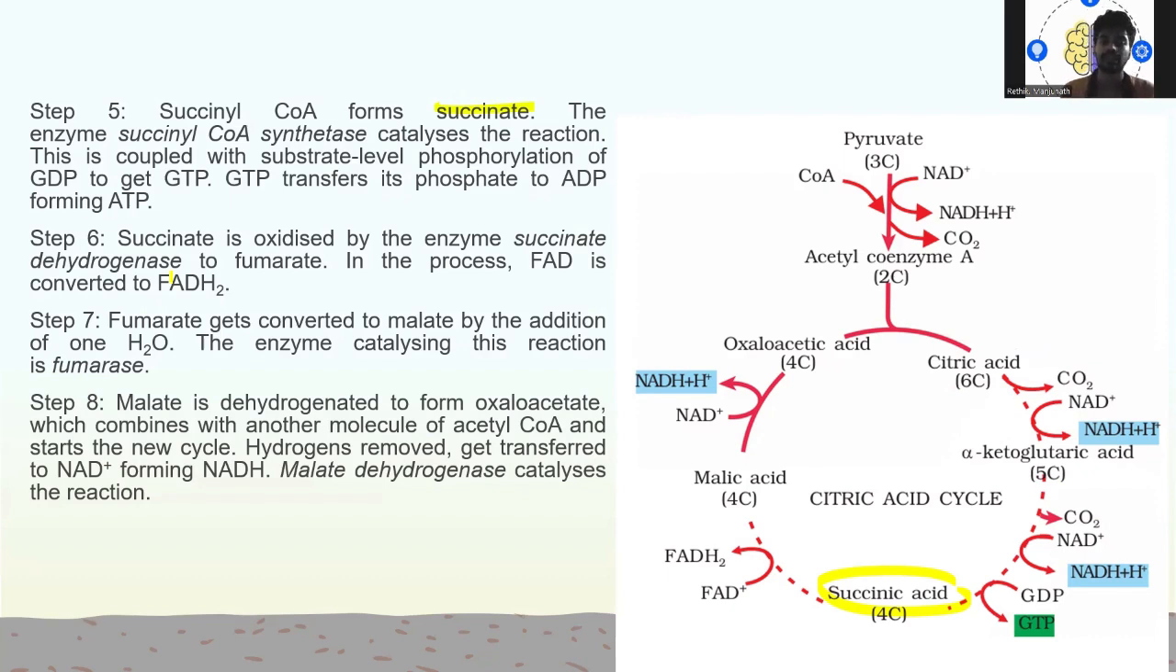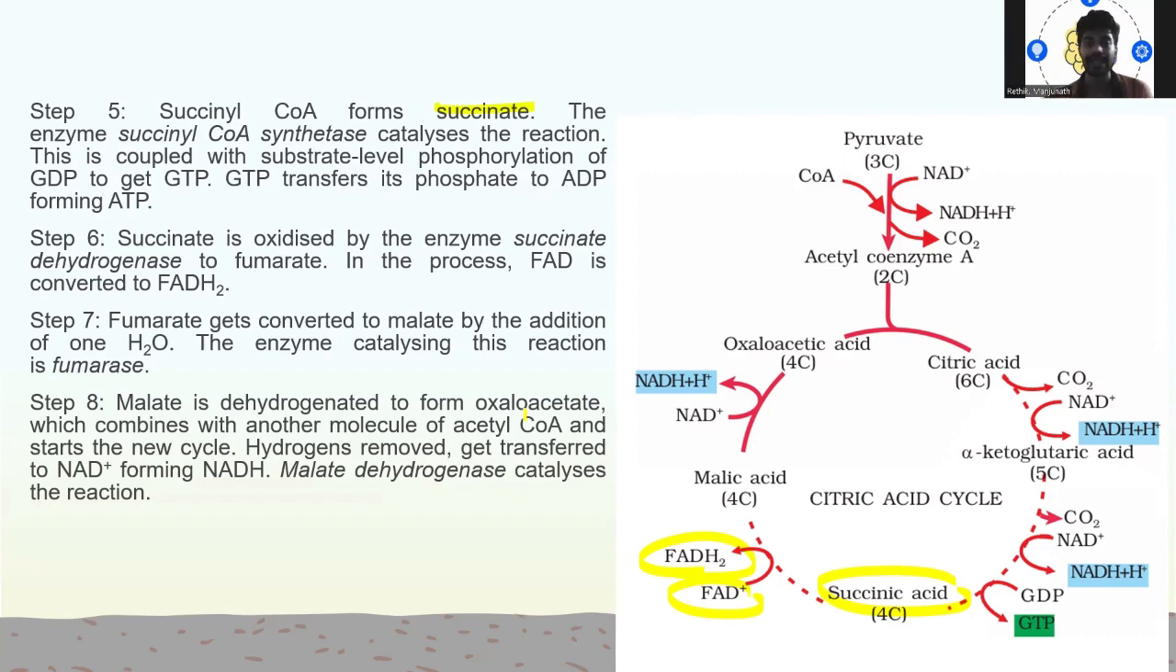Then succinate is oxidized by the enzyme succinate dehydrogenase to fumarate. In the process, FAD is converted to FADH2. And in the seventh step, fumarate gets converted to malate by the addition of H2O. The enzyme catalyzing this reaction is fumarase.